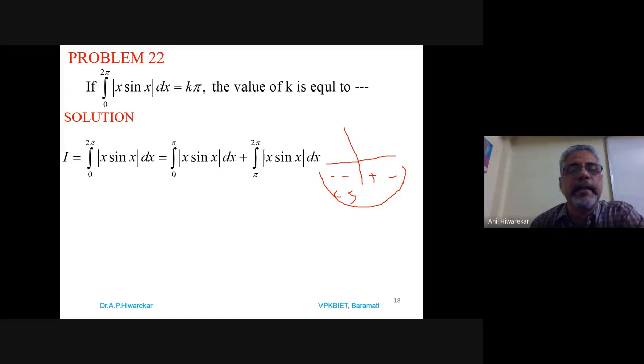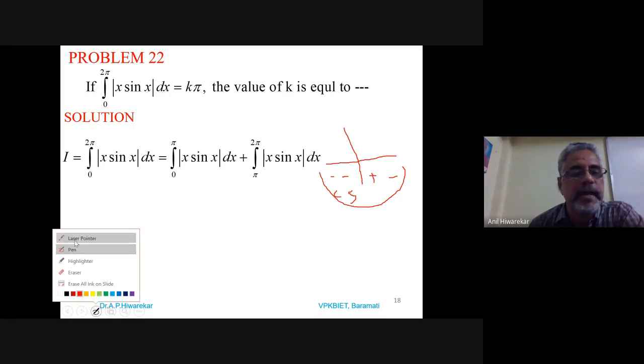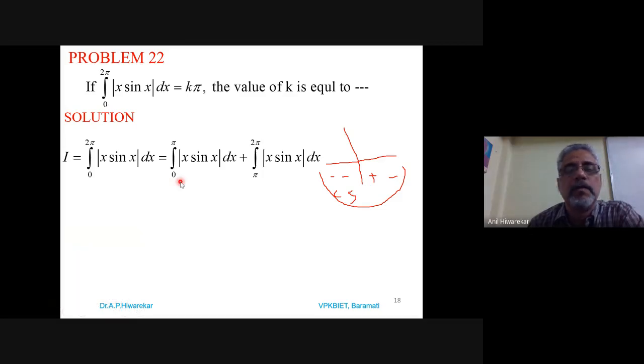That's why we write this as 0 to pi and pi to 2 pi, because of the modulus, we are getting a minus value here.